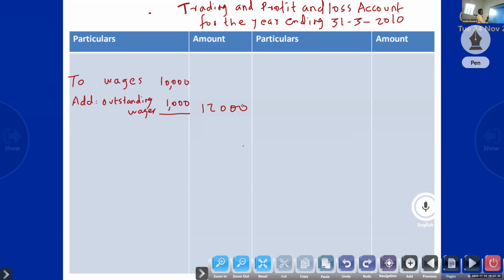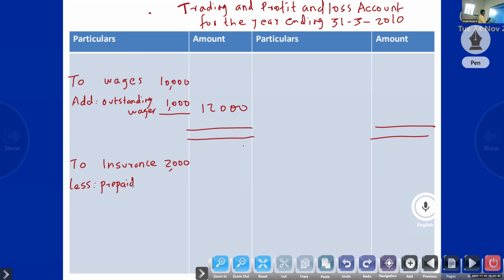Next, prepaid insurance. It is profit and loss account only. Insurance 2,000, less prepaid insurance, suppose 500. Okay, of all the adjustments I will write one item. Insurance less prepaid insurance. Next, accrued interest.